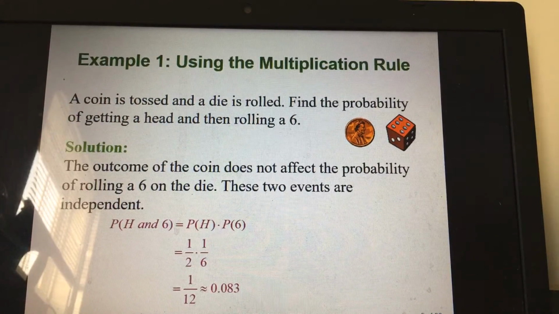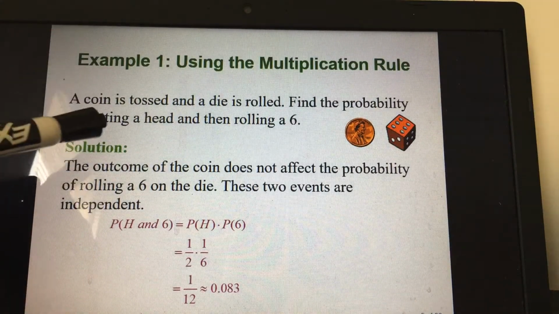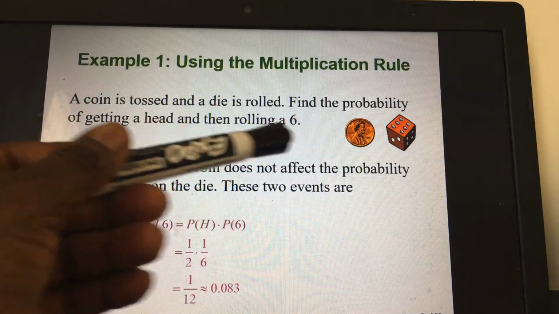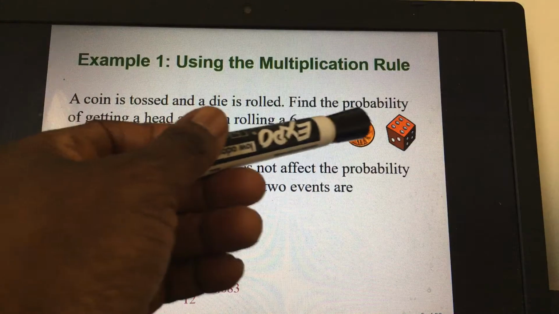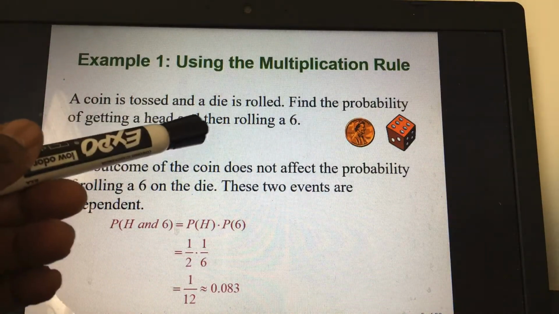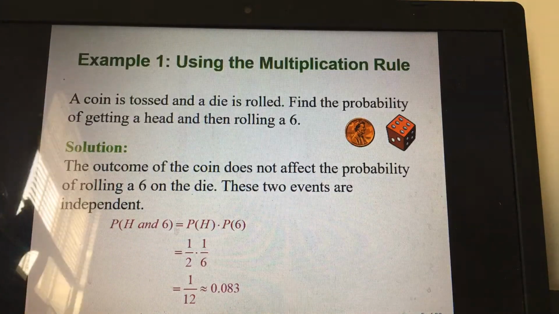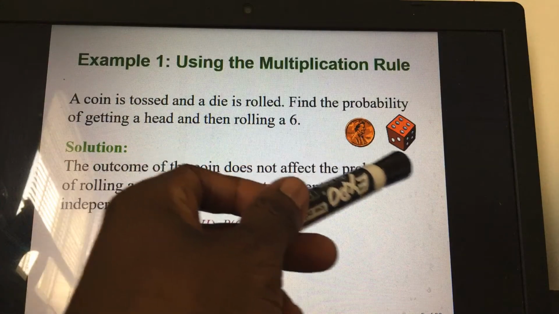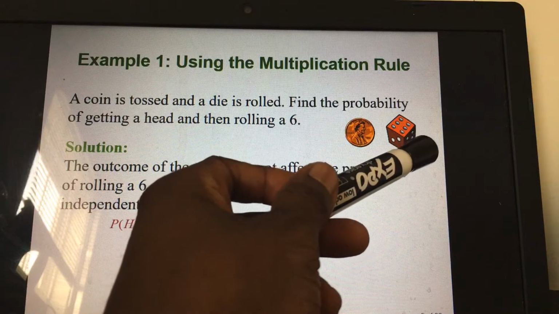Look at this example. It said a coin is tossed and a die is rolled. Find the probability of getting a head and then rolling a 6. This is a coin. A coin has 2 sides. Dice has 6 sides.